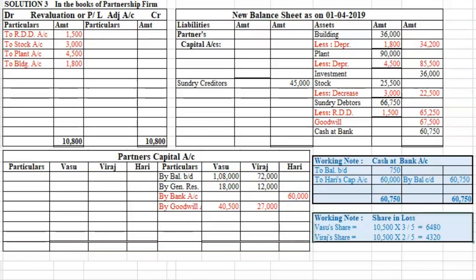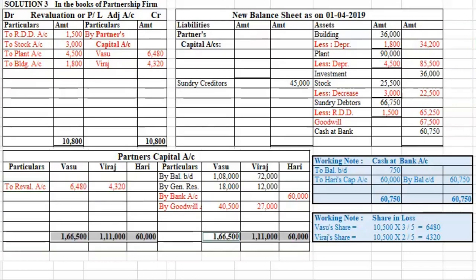Viraj's share 10,500 into 2/5, that is 4,320. Now this loss has to be transferred to partner's capital account on the debit side. So on the debit side, we write to revaluation account and then the amount in Vasu's and Viraj's column respectively.